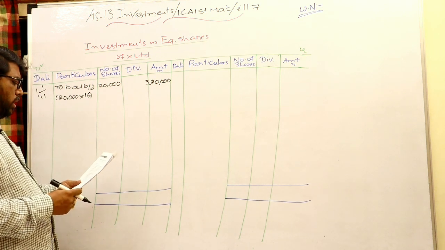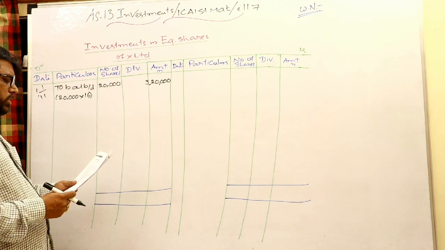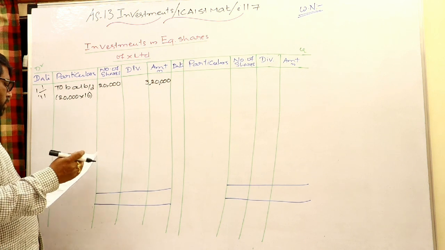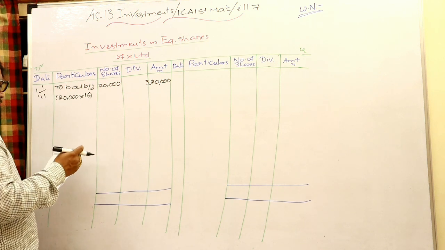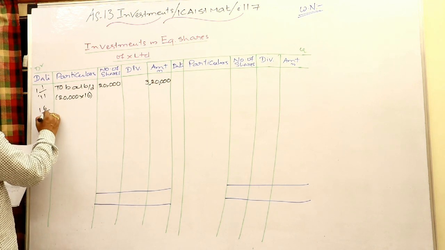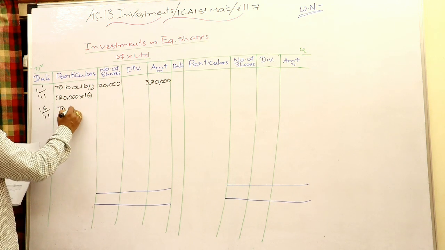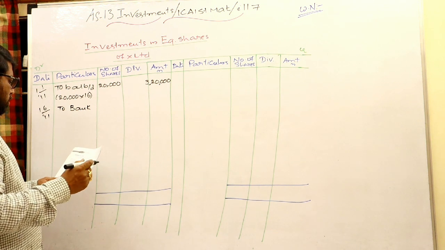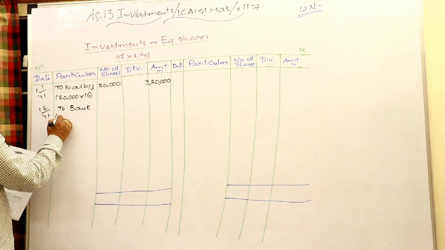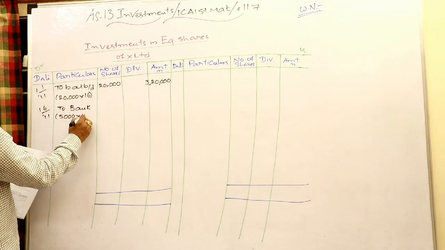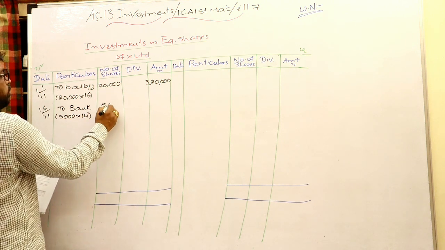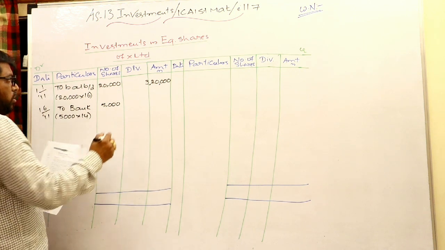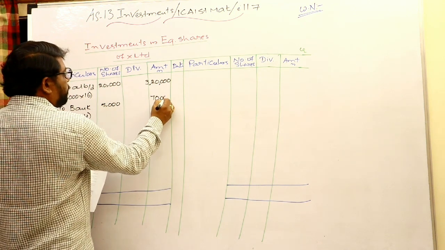On June 1st, 2011, Singh purchased 5,000 more equity shares, each at a premium of 4 rupees: 10 plus 4, 14 rupees, purchased in the market. That is 1/6/2011. When equity shares are purchased, investment in equity shares account is debited, to bank account. 5,000 shares into 14 rupees, cost incurred 70,000.